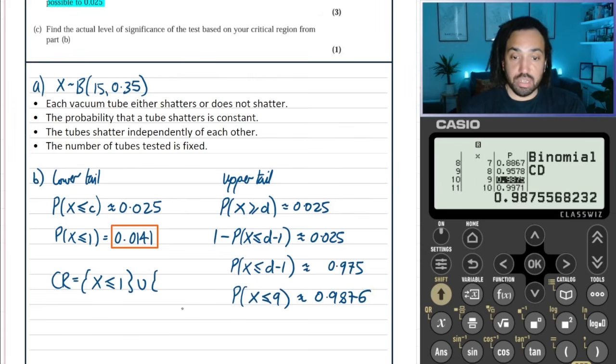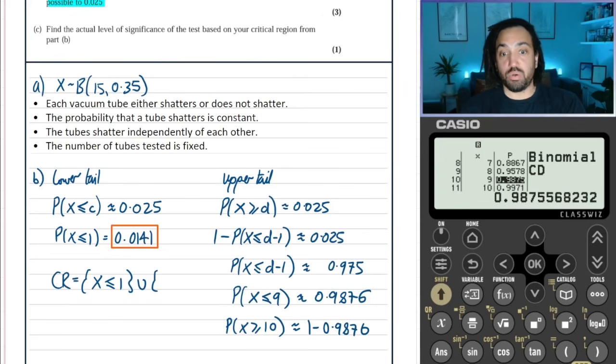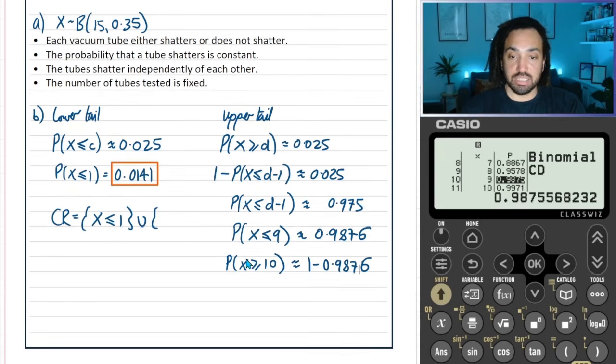So that means that the probability that x is greater than or equal to 10 is 1 minus that. So we can do 1 minus that calculation, because once again, you are either less than or equal to 9 or you're greater than or equal to 10. So you could do 1 minus in order to work out that. And that then is going to be 0.0124.